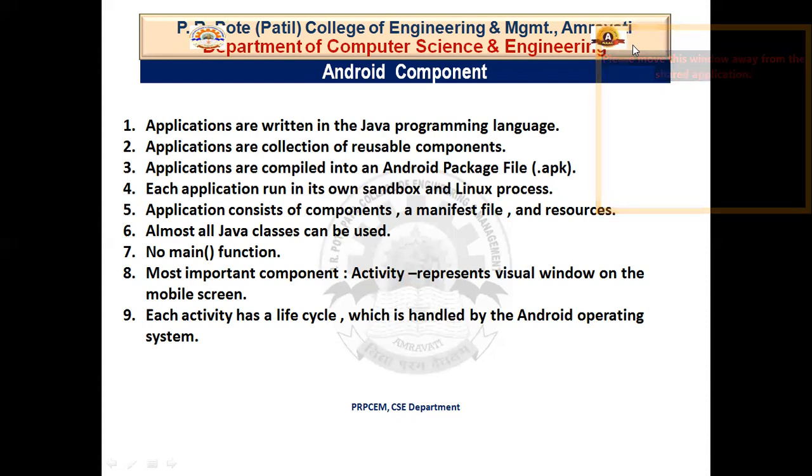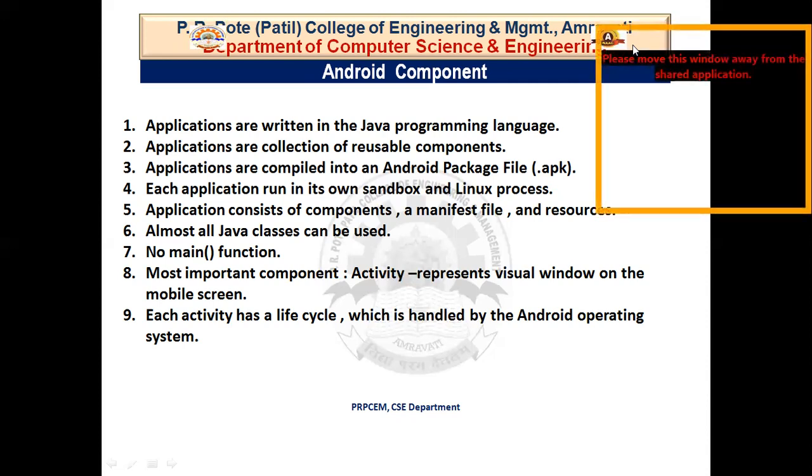Then the most important component is that an activity represents a visual window on the mobile screen. It represents the visual component of the application, and a screen can have only one activity linked to it.